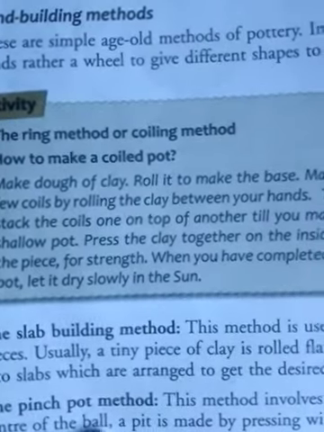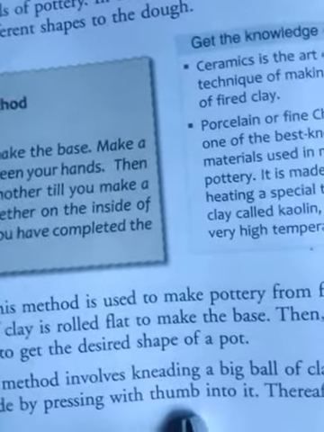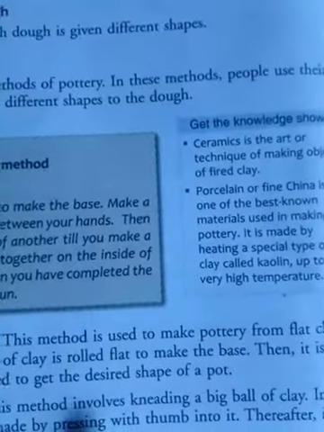In the center of the ball a pit is made by pressing with the thumb into it. They press the thumb in the middle, the center of the clay ball.